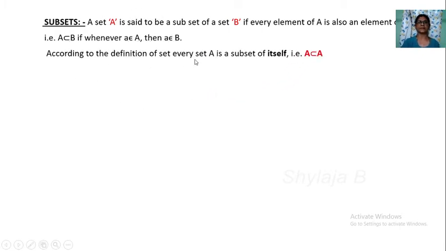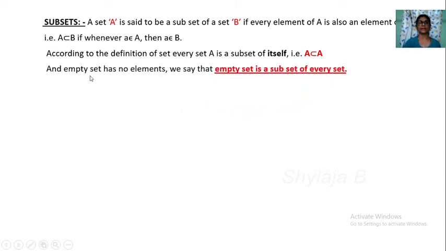According to the definition of set, every set A is a subset of itself. Any set is a subset of itself. So A is a subset of A, according to the definition of set, every set A is a subset of itself, that is, A is a subset of A. Any empty set, empty set means null set, there is no element in the set, and an empty set has no elements, we said that the empty set is a subset of every set. Empty set is a subset of every set, already said.